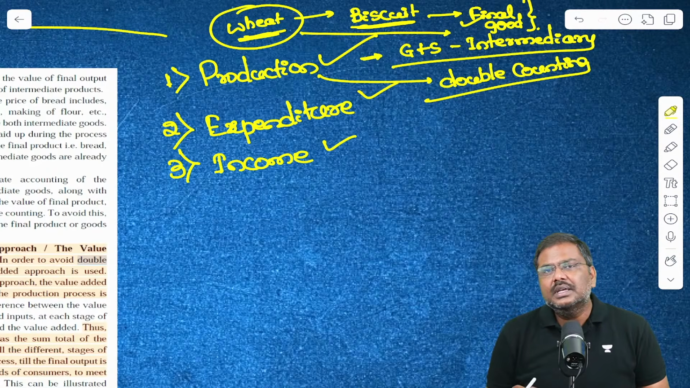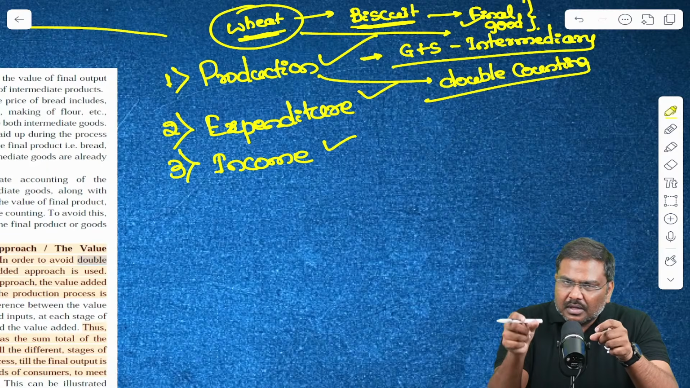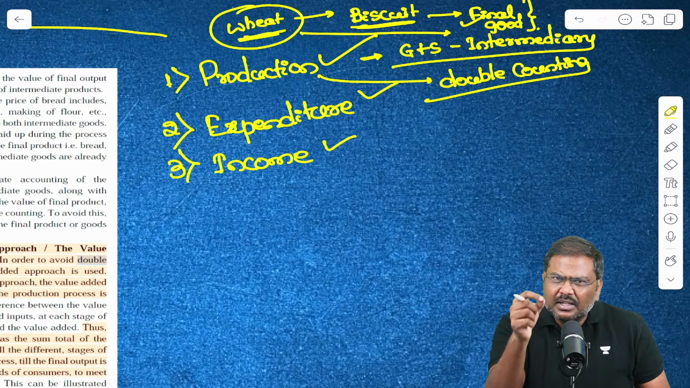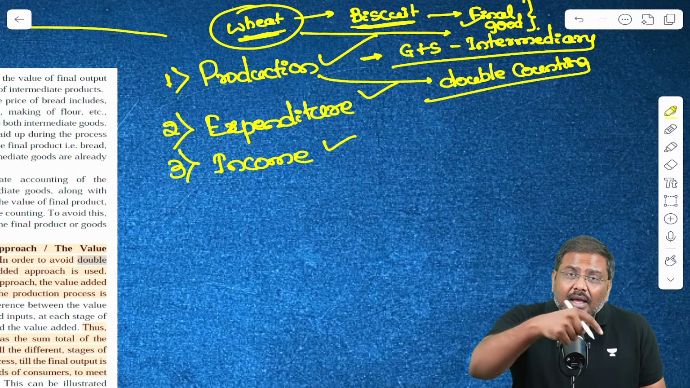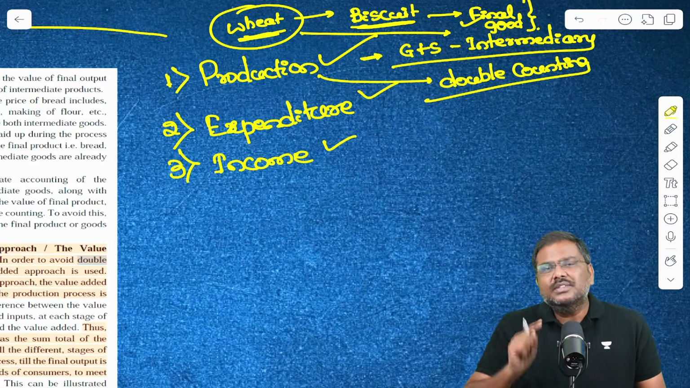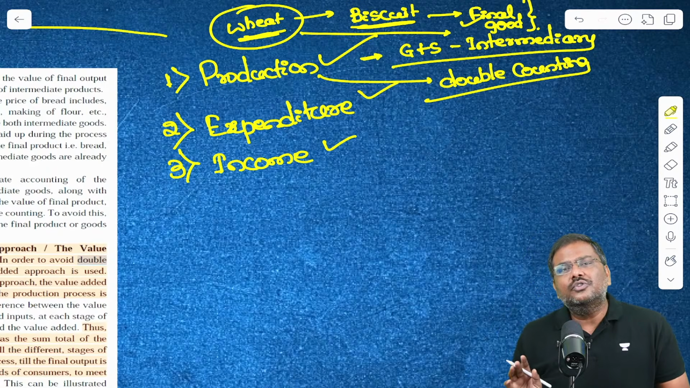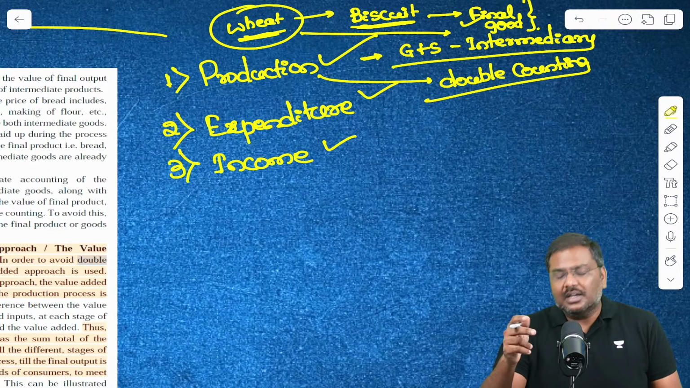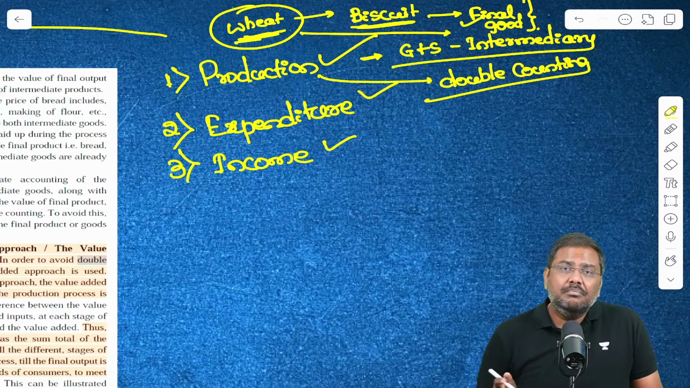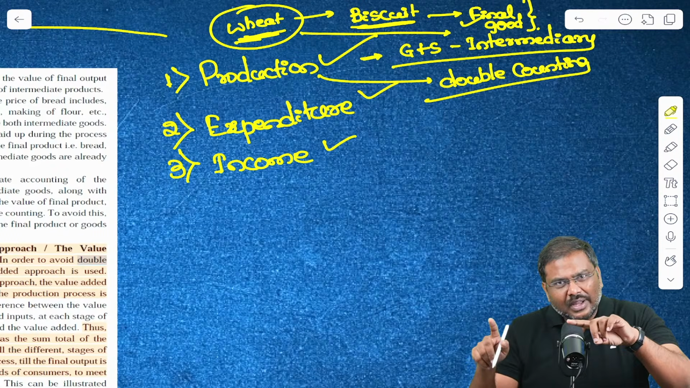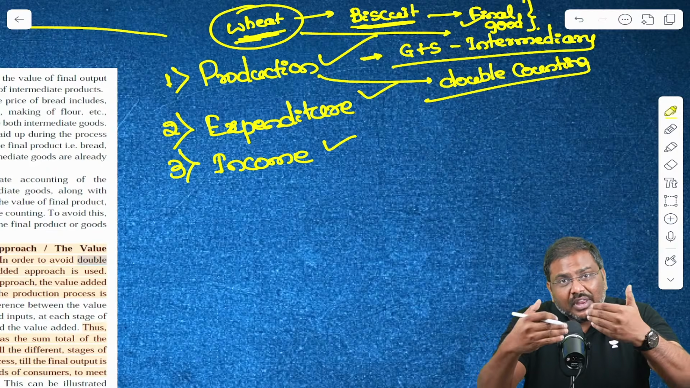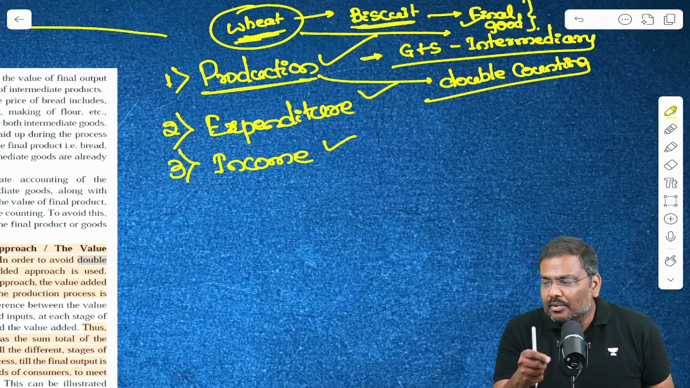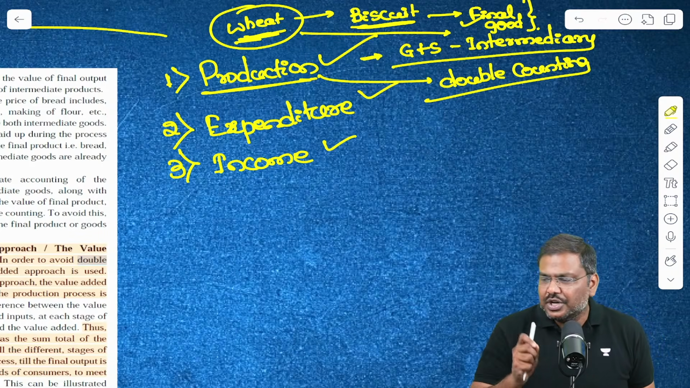But the problem is, in the 7 rupees, we have 2 rupees of wheat, 5 rupees of biscuit packet. In order to determine the 5 rupee value of a biscuit packet, I've already counted the price of 2 rupees. So that will lead to double counting. That is the reason we do not consider the value of intermediary goods plus value of final goods. That will lead to a higher number of GDP. We remove the value of intermediary goods. Everybody is okay? This is how we calculate GDP using the production method.